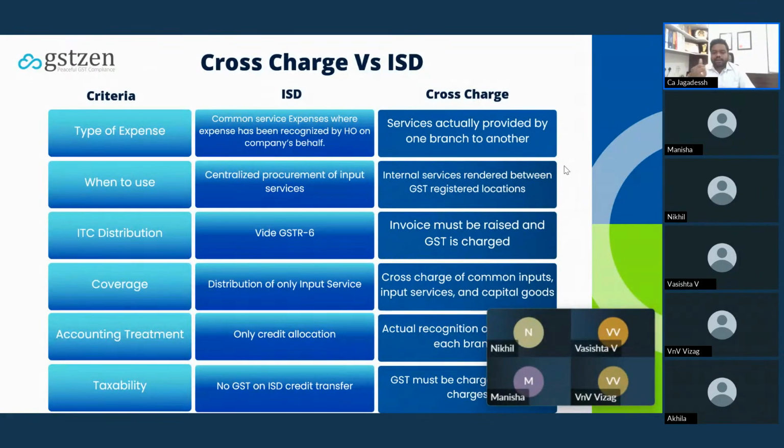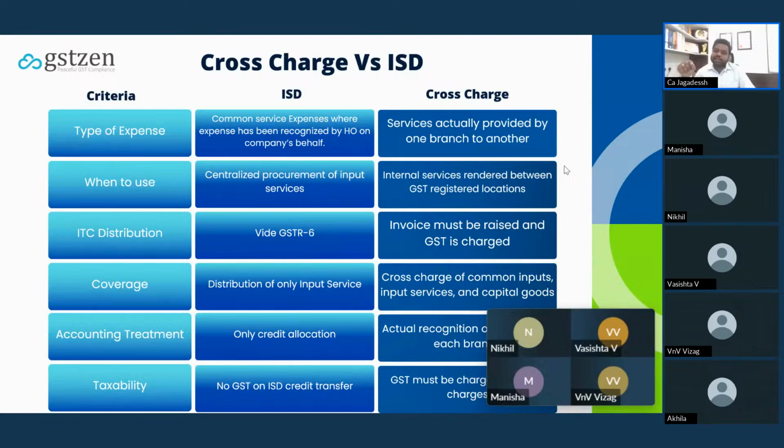So when to use which? If I am following centralized procurement of input services, whatever I procure, I will ask my vendor to bill it to my head office. In that case, the credit has to be transferred through ISD.